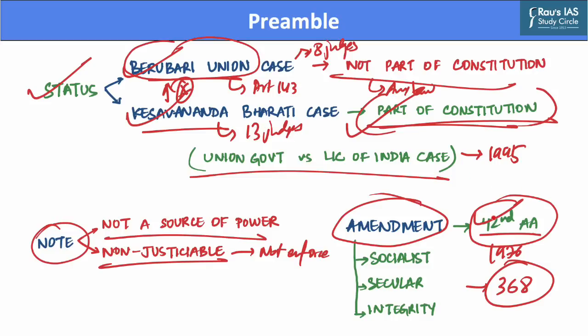Hence, in the year 1976, the preamble was amended, and the terms socialist, secular, and integrity were added to the preamble by this very amendment. Hence, it can definitely be said that preamble remains a part of the Indian Constitution. However, it is not a source of power and also it is not justiciable in any court of law. Hence, this was all for today's discussion on Indian preamble.